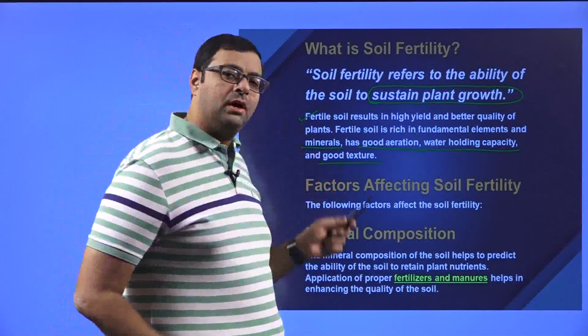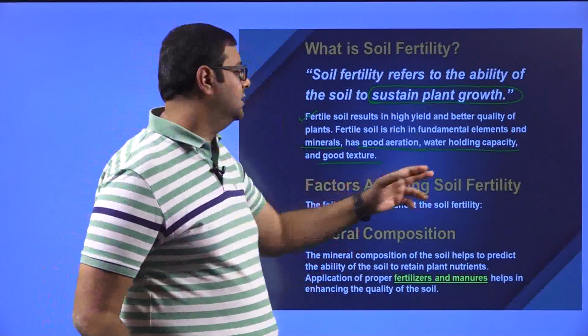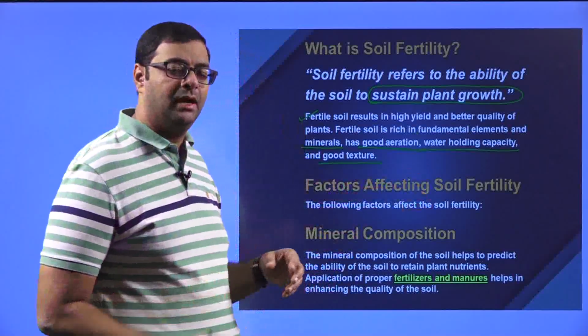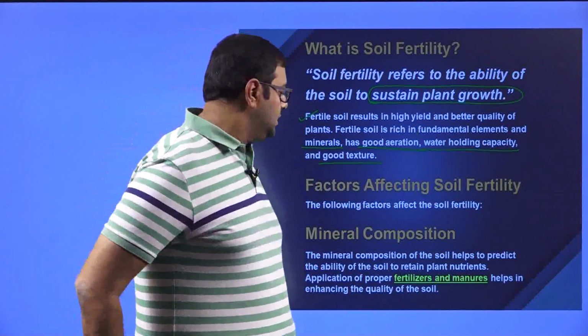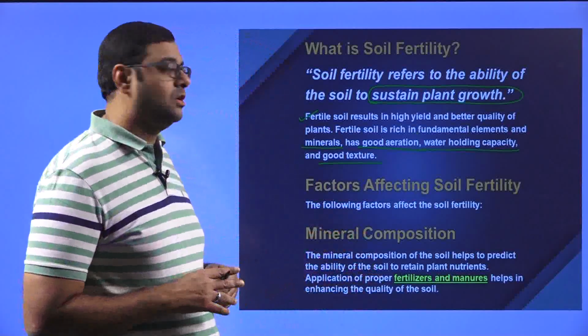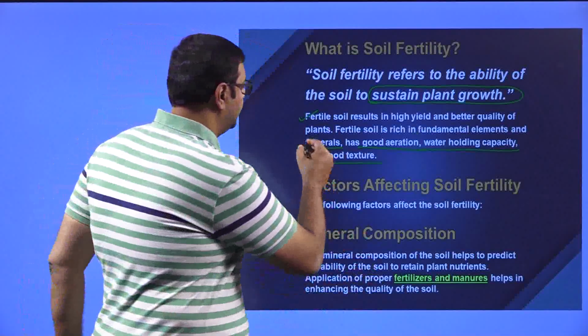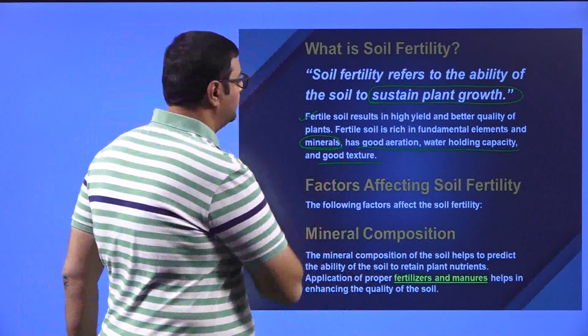Now, we will see what are the factors which affect the soil fertility. Some of the factors are the mineral composition. As we have seen here, a soil needs to have minerals.